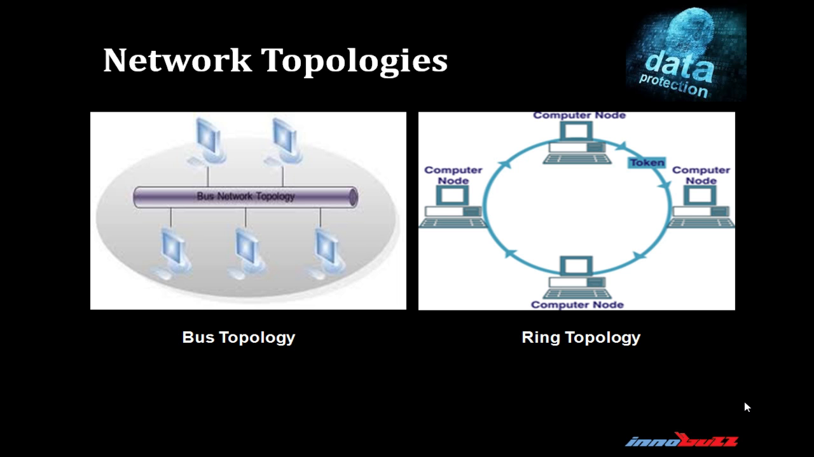First one is bus topology. A bus topology defines a multi-point configuration. One long cable acts as a backbone to link all the devices in a network. The left hand side diagram is of bus topology. Second one is ring topology. In a ring topology, each device has a dedicated point-to-point line configuration with only two devices on either side of it. The right hand side figure shows ring topology.